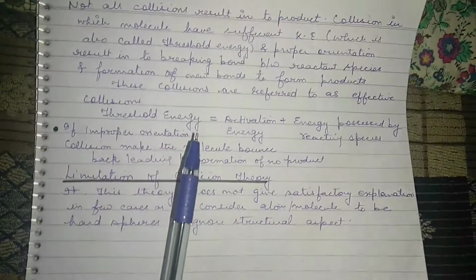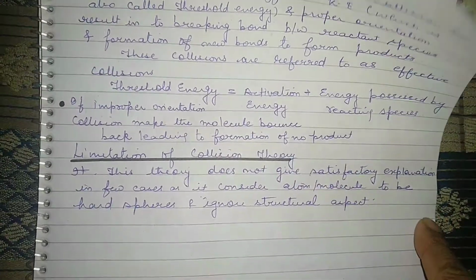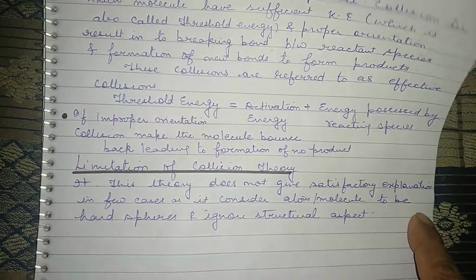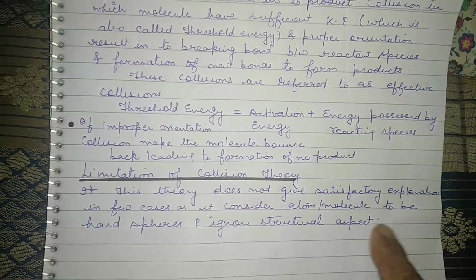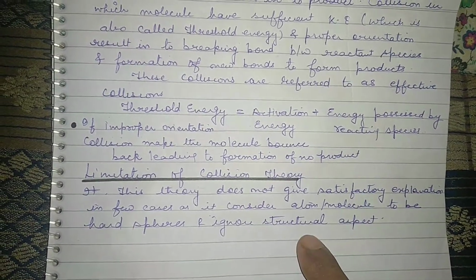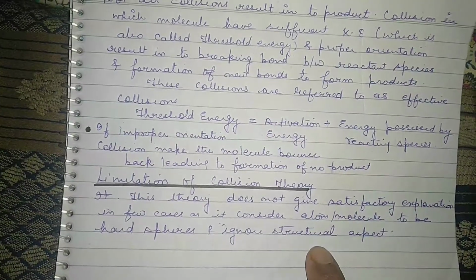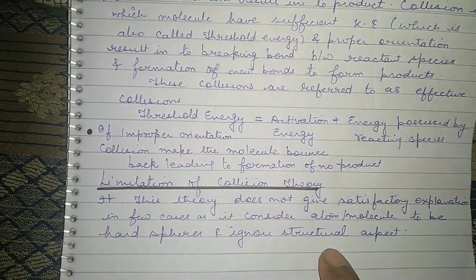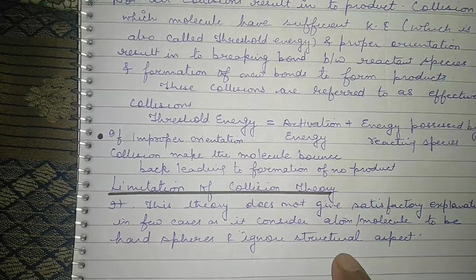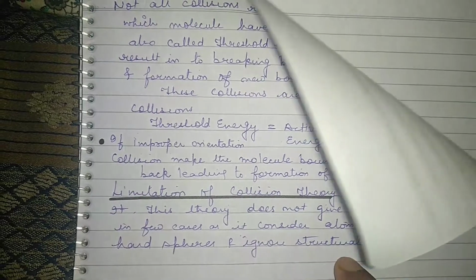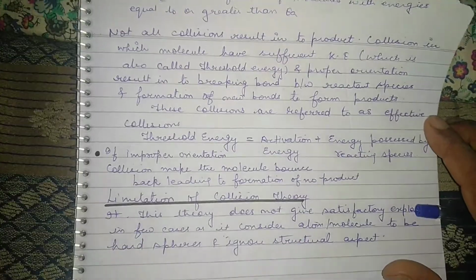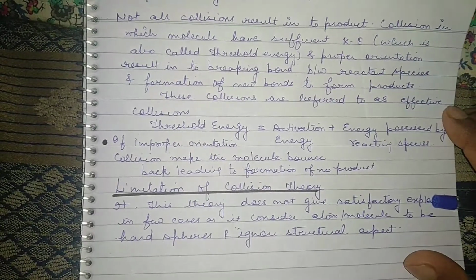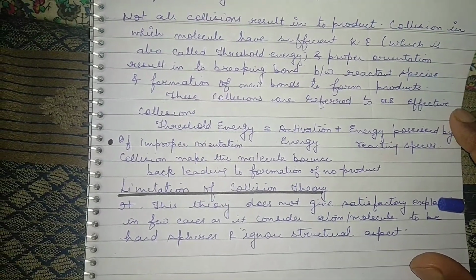What is the limitation of this collision theory? This theory does not give a satisfactory explanation in a few cases, as it considers atoms and molecules to be hard spheres and ignores structural aspects. So this is the limitation of the collision theory. This is all about the theory of chemical kinetics. I have uploaded all the topics, I feel. As far as numericals of this topic are concerned, I will upload one or two more videos on the numerical part. Rest you can refer to your NCERT.